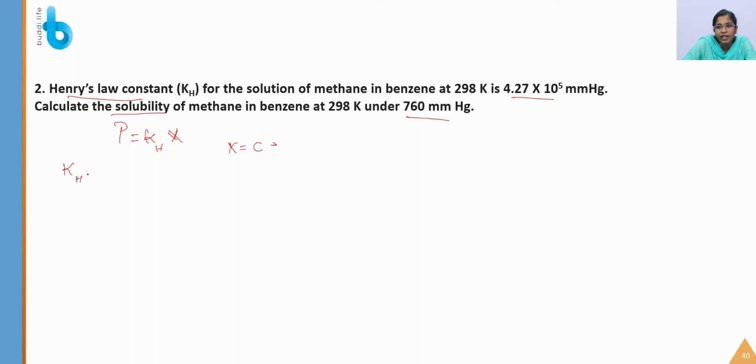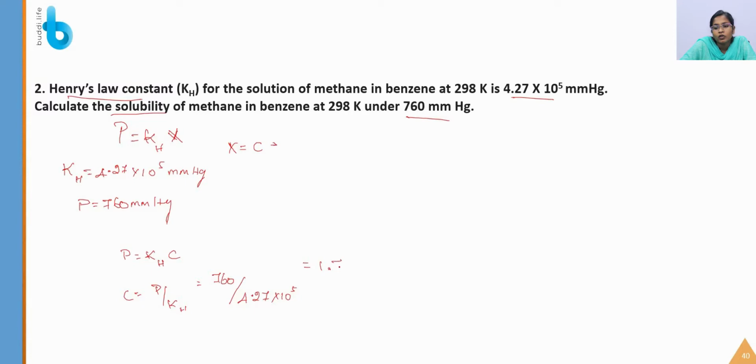They have given Kh is equal to 4.27 into 10 power 5 mmHg, and the pressure is equal to 760. We have to calculate the solubility. So P is equal to Kh into C, so C is equal to P by Kh, right. C is equal to 760 divided by 4.27 into 10 power 5 mmHg. So the answer is 1.78 into 10 power minus 3, okay. This is the solubility of methane in benzene.